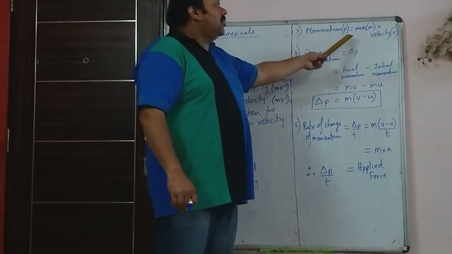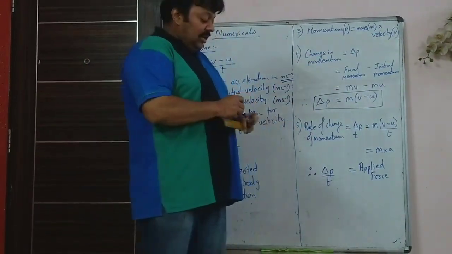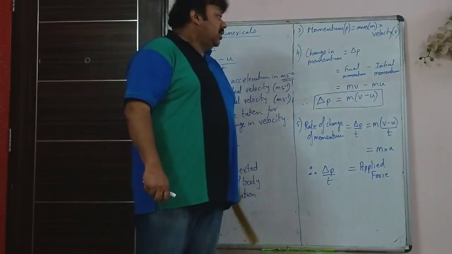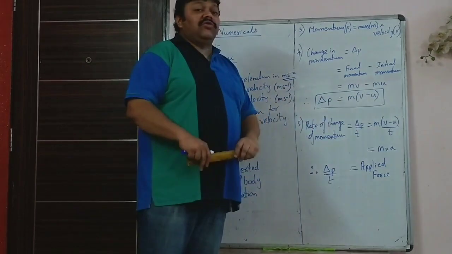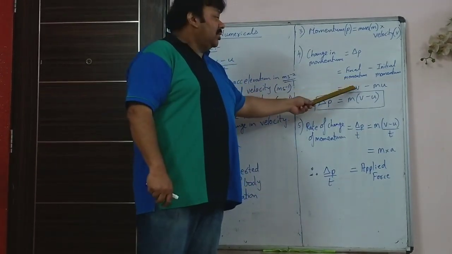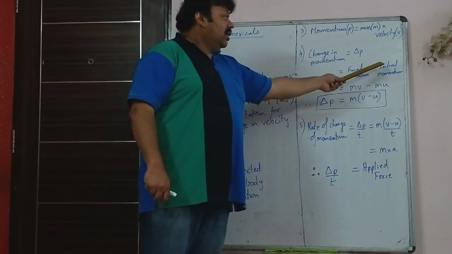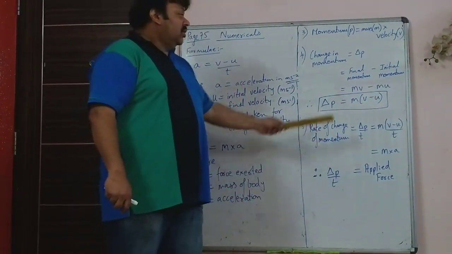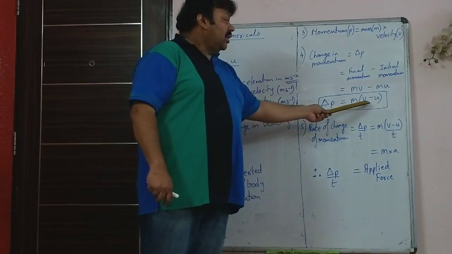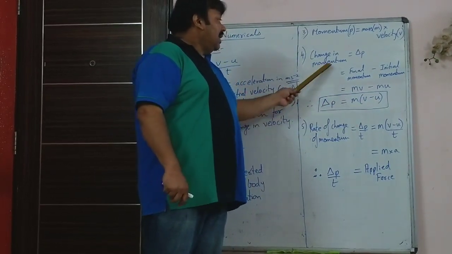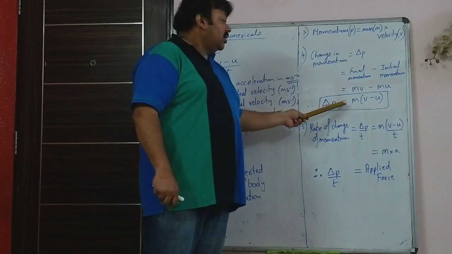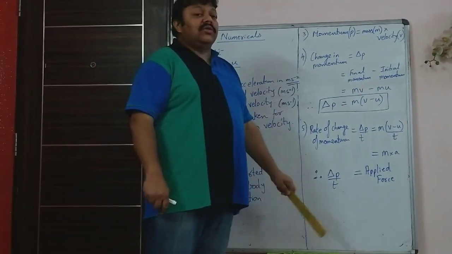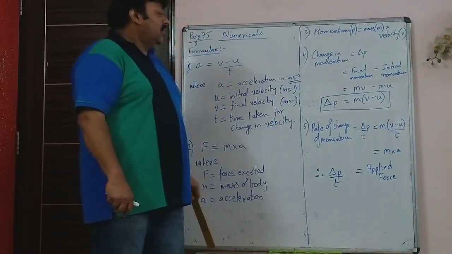Third, you have momentum P, which is mass m into velocity v. Then you have change in momentum, delta P, which is final momentum minus initial momentum. Final momentum is mass into final velocity, and initial momentum is mass into initial velocity. So if you take m common, you can write v minus u. So delta P, that is change in momentum, is m times (v minus u). Final momentum minus initial momentum is change in momentum.